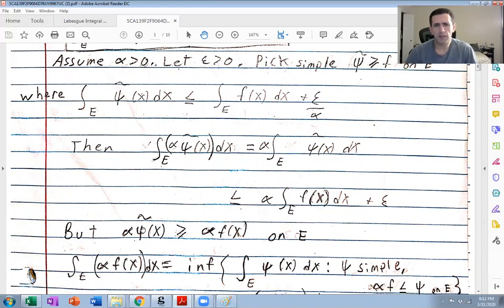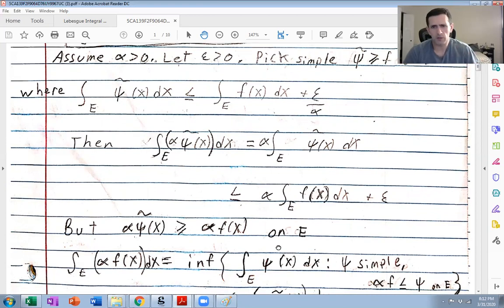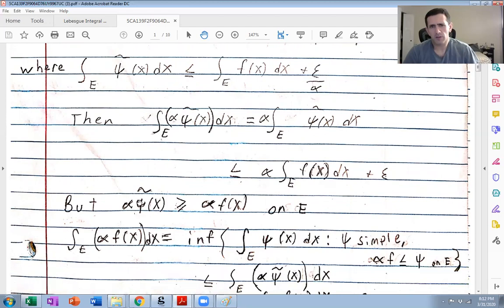Particularly, alpha psi tilde is bigger or equal to alpha f on E. So I use the definition of the Lebesgue integral as the upper Lebesgue integral. The infimum over all these integrals is less than or equal to any particular one of these integrals, and in particular, because alpha psi tilde is one of these simple functions, the infimum is a lower bound for all these integrals, so it's less than or equal to the integral of alpha psi tilde.